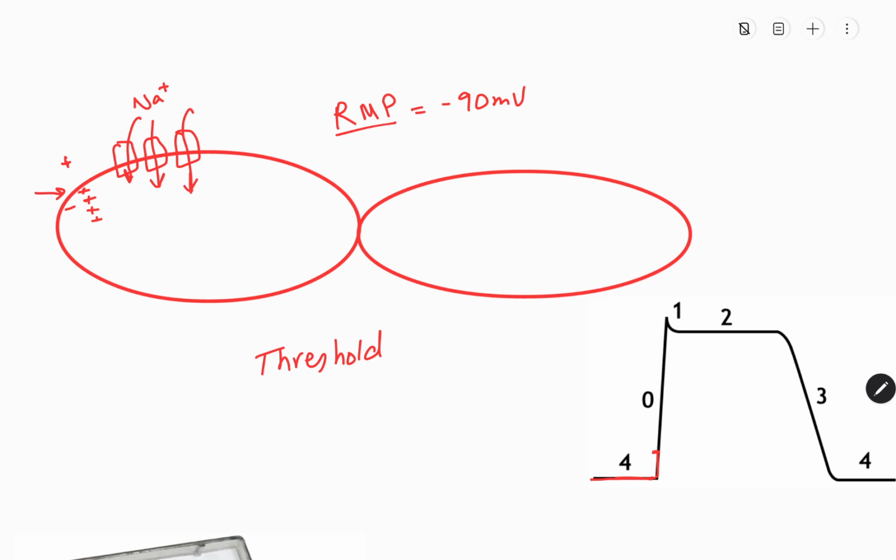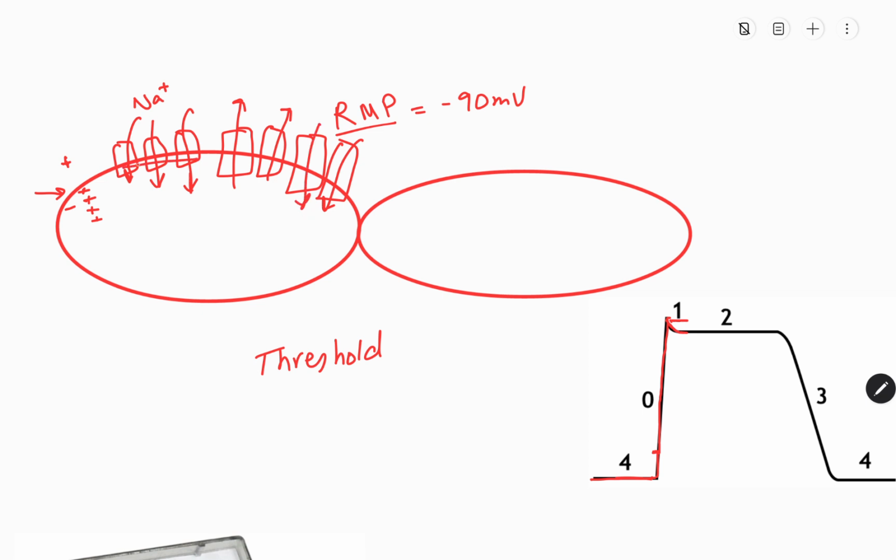So it will cause a depolarization, a surge in depolarization occurs, and it will reach point 1. Okay? So after reaching point 1, some other channels will also open. These are known as potassium channels, and potassium will start moving outside the cell. So there will be a decrease in the potential like this, point 1. Okay, after this some other channels will open, known as calcium channels, and calcium will start moving inside the cell.